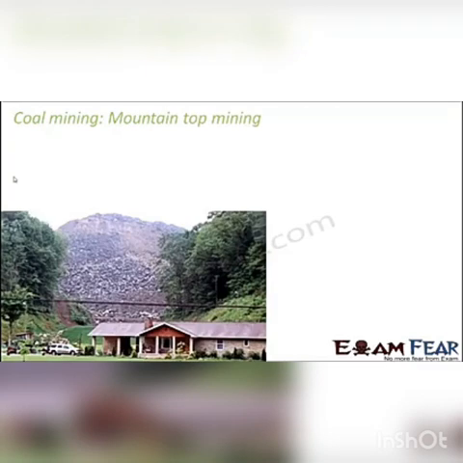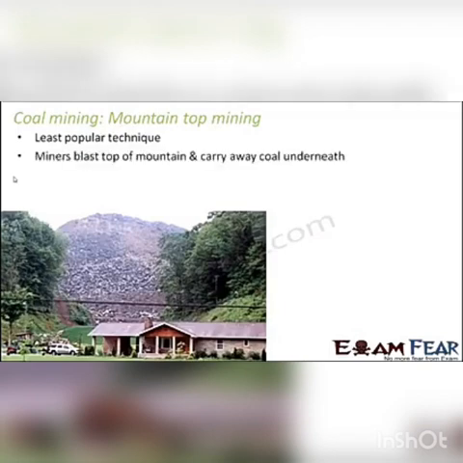Third type of mining is mountaintop mining. So what is this? This is the least popular technique. The most convenient, most easy technique would be the surface mining. However, this mountaintop mining is also used in many places. So here miners blast the top of the mountain and carry away the coal underneath.